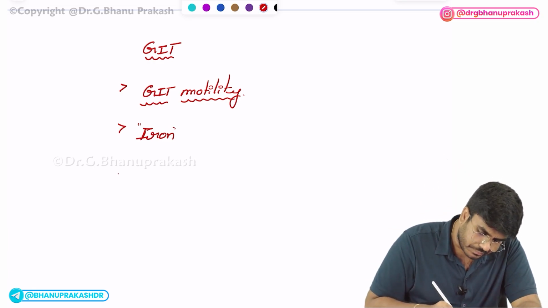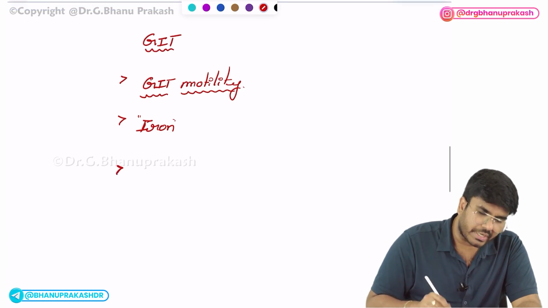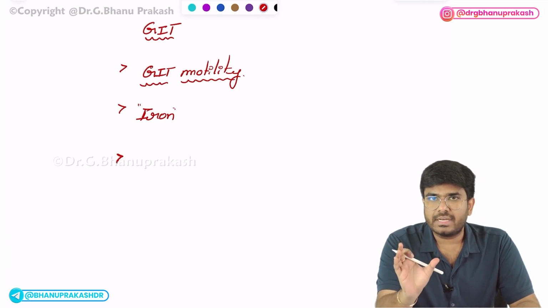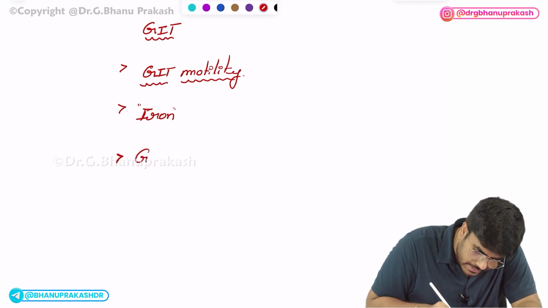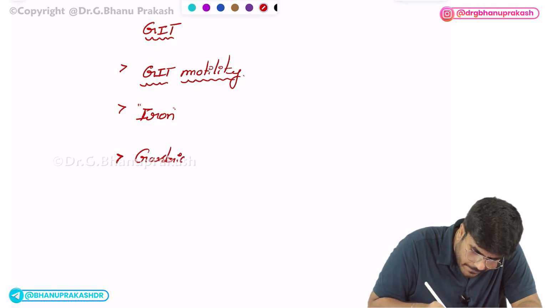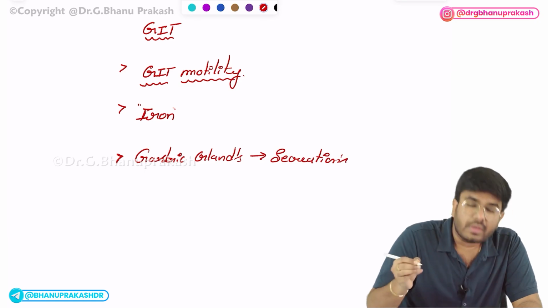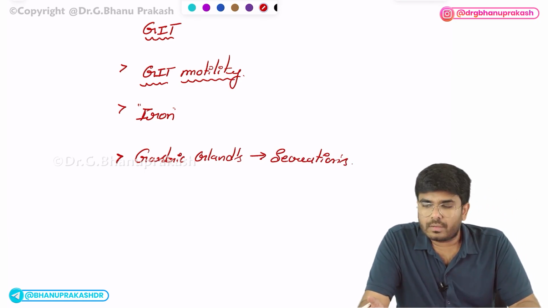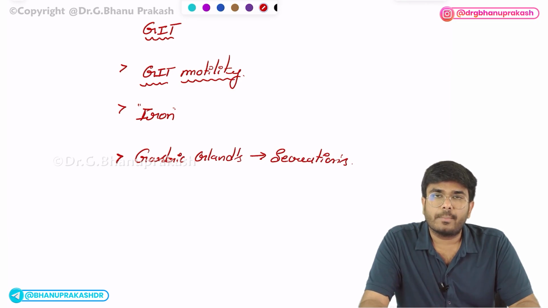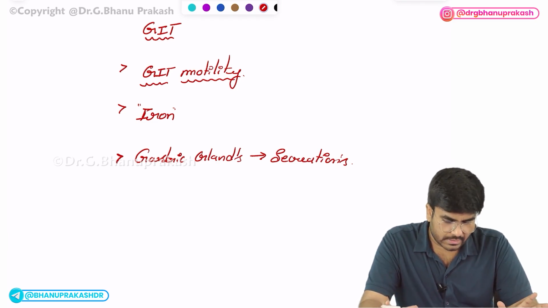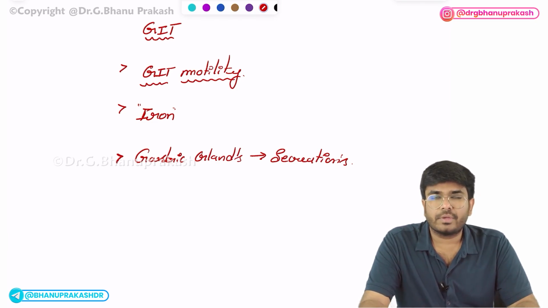And after this, in GIT, I want you to know the different cells in the gastric glands and their secretions. For example, acid is produced from the parietal cells, mucus is produced from the foveolar cells, pepsinogen and gastric lipase are produced from the chief cells, gastrin produced from the G cells. So like this, different glands and their secretions you have to know.